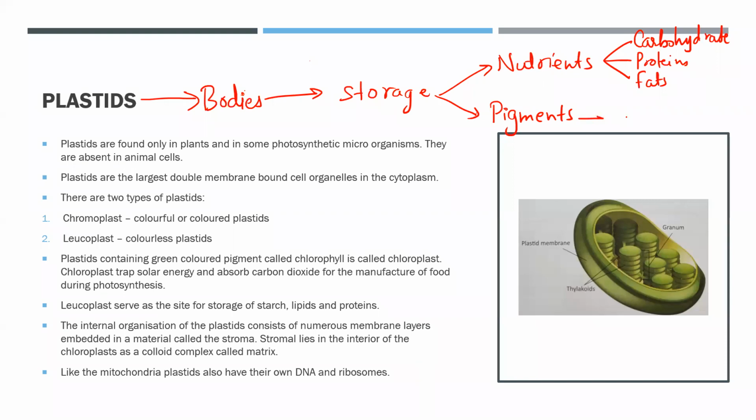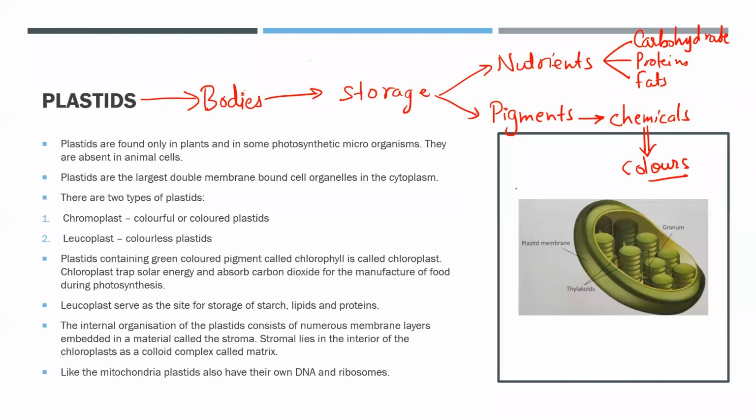And in case of the pigments, on the previous turn we also studied that pigments are the chemicals responsible for providing the colors, right? For example, the pigment hemoglobin that is present in the red blood cells provides a red color to our blood. But in case of plants, there is a pigment called chlorophyll which provides the green color to the cells, right?